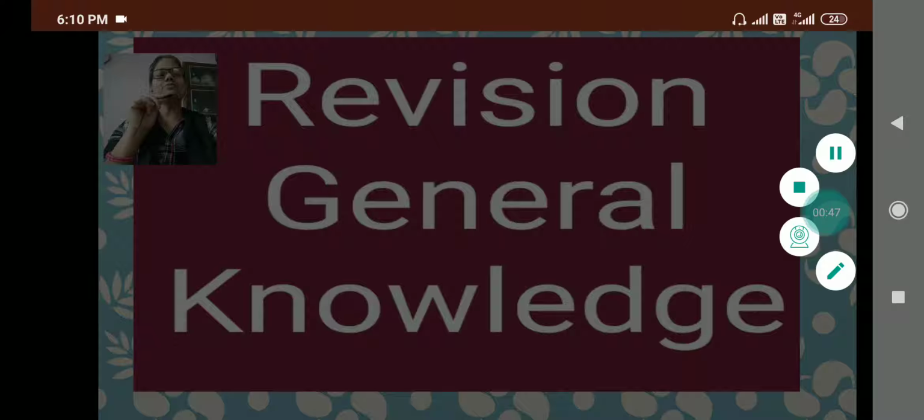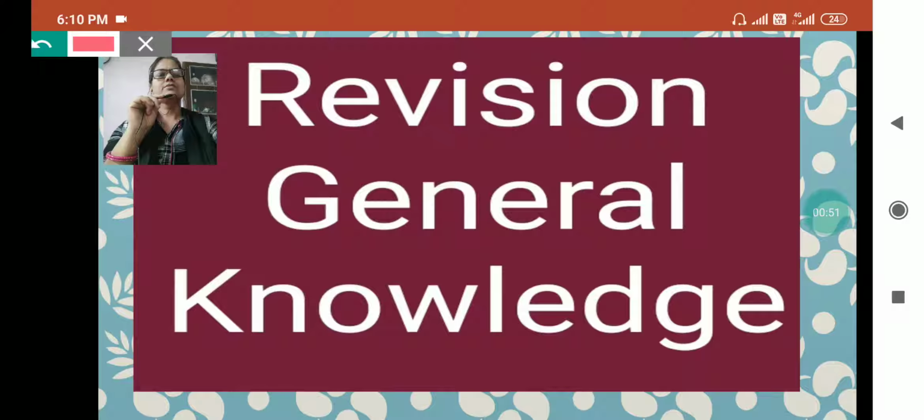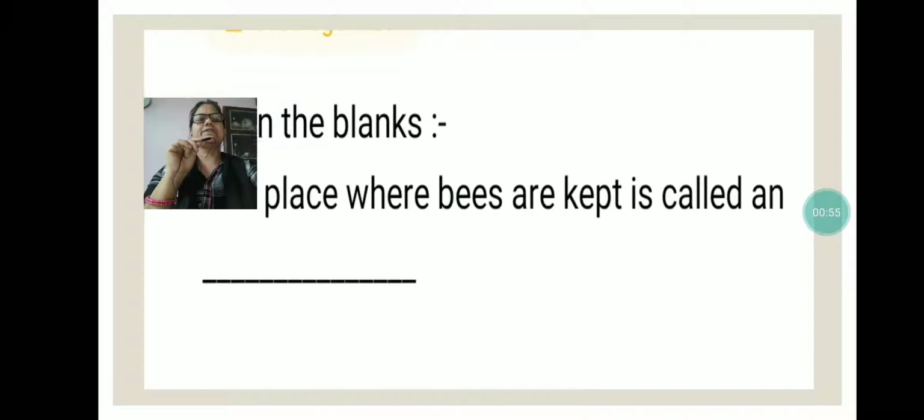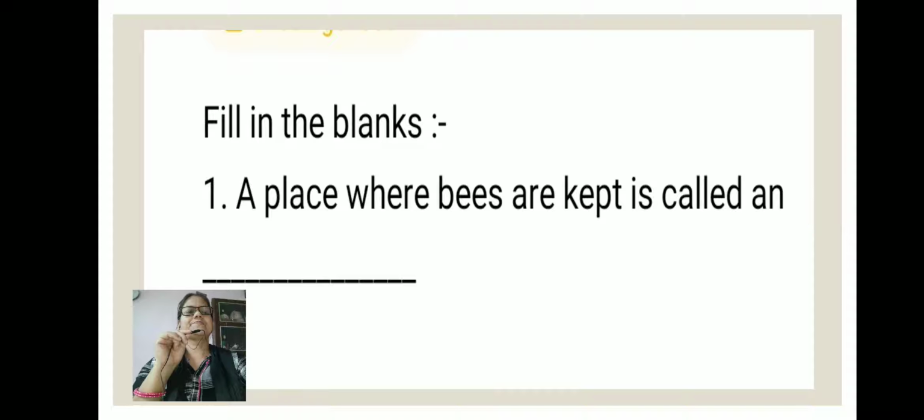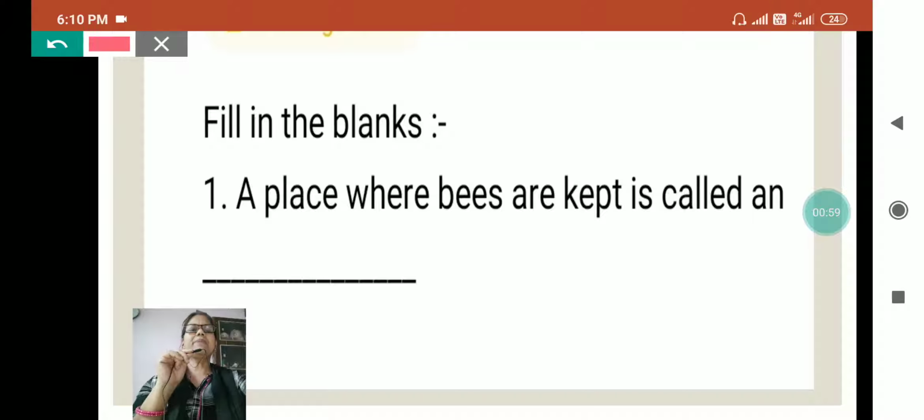Now I am going to share the first slide with you. Fill in the blanks. A place where bees are kept. I will show you where the bees are kept.